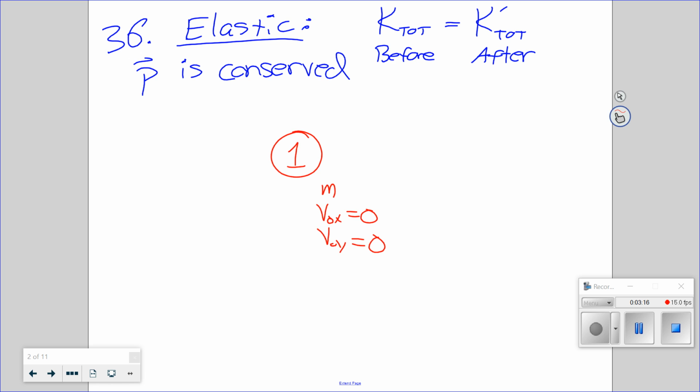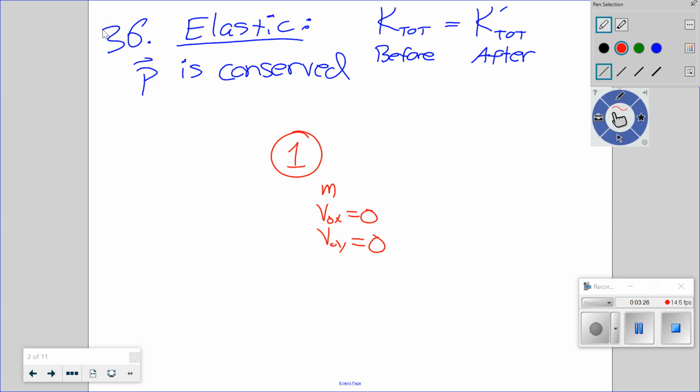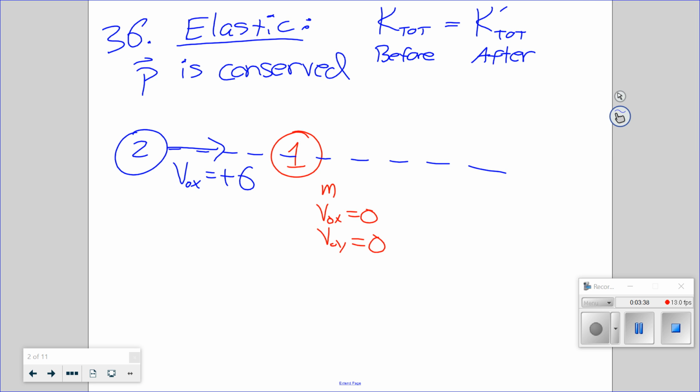Puck 2 has an incoming speed of 6 and scatters at an angle of 30 degrees. So here we have number 2. We'll draw a line through number 1, and we'll give v0x equals plus 6. Thank goodness they have the same mass.